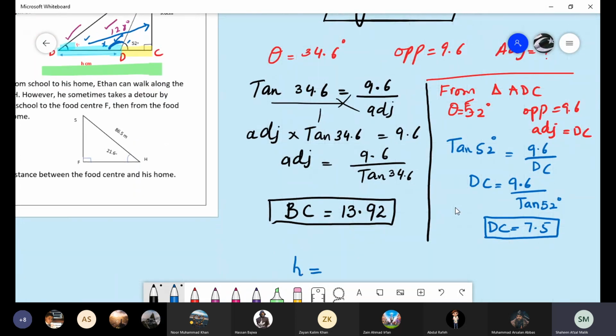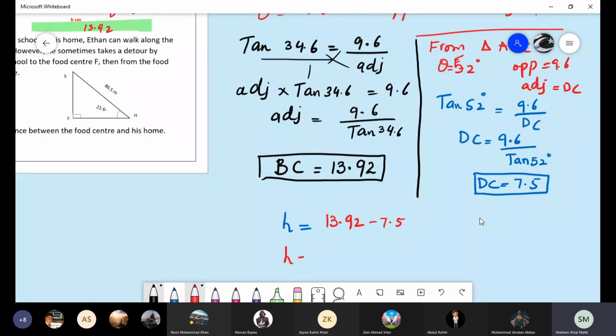So H is equal to the total distance, this green part, that is 13.92, minus this yellow part, that is 7.5. So we are getting the answer H is equal to 6.41 or 6.42. Ma'am, it's 6.42. So this is the answer for H.